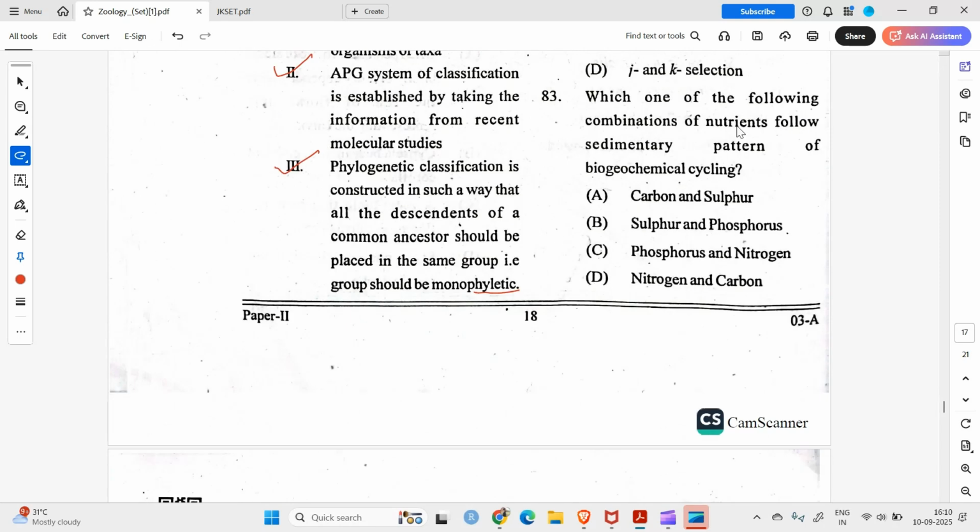Question number 83. Which of the following combination of nutrients follow sedimentary pattern of biogeochemical cycling? Carbon, no. Sulfur, yes. Phosphorus, you have nitrogen. Nitrogen, carbon, no.